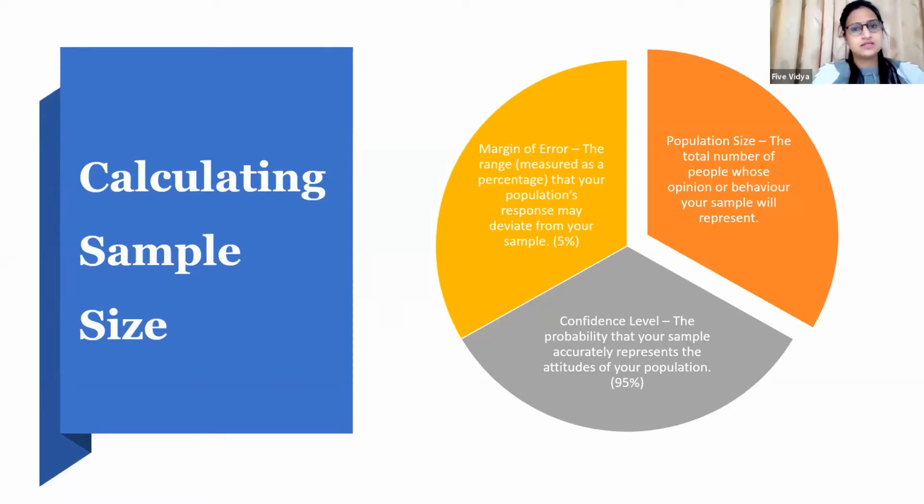And being a scholar, a researcher, I do not want any kind of errors in my results. So I consider that my confidence level should be higher and my margin of error lower. Generally, when we are setting the numbers for these two things, we consider a 95% confidence level and 5% as the margin of error.